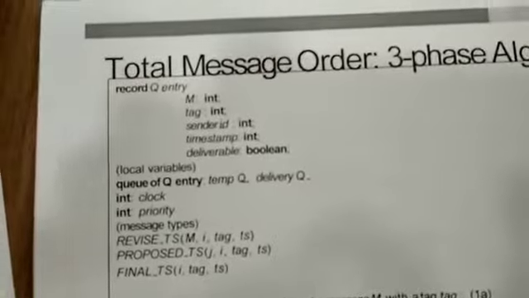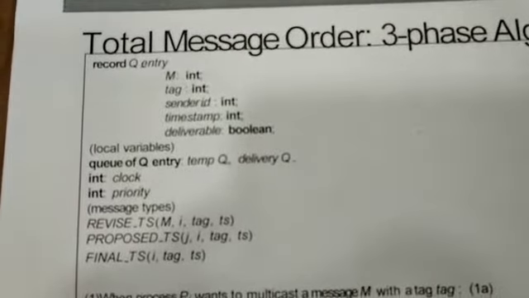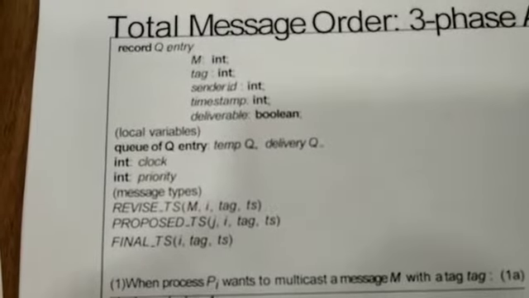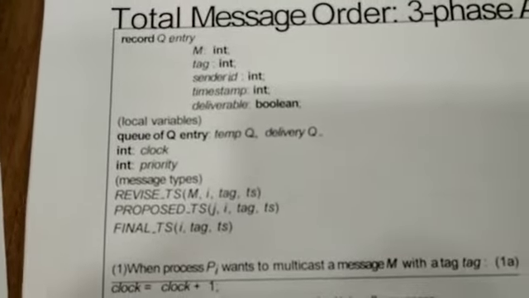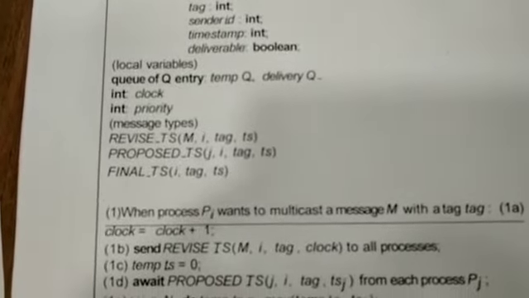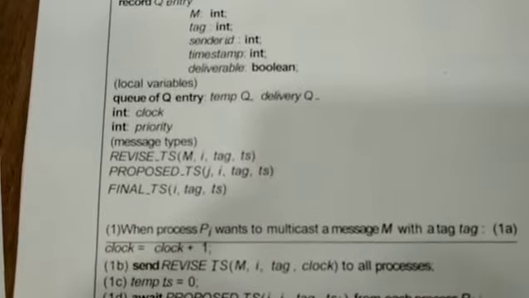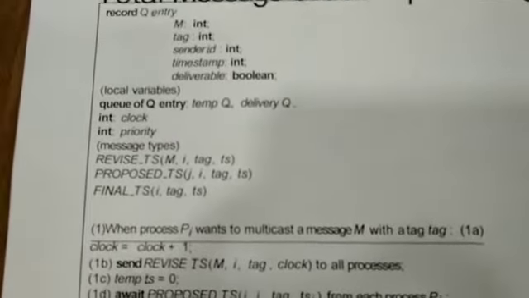To implement this algorithm, we use several variables. In order to identify the message uniquely, we have the tag. Then to identify the sender, we have the sender ID. For the timestamp, we have the variable timestamp. Then as usual, we have clock and priority. Then the three message types: revised timestamp, proposed timestamp and final timestamp. These three are the messages which are used by the sender.